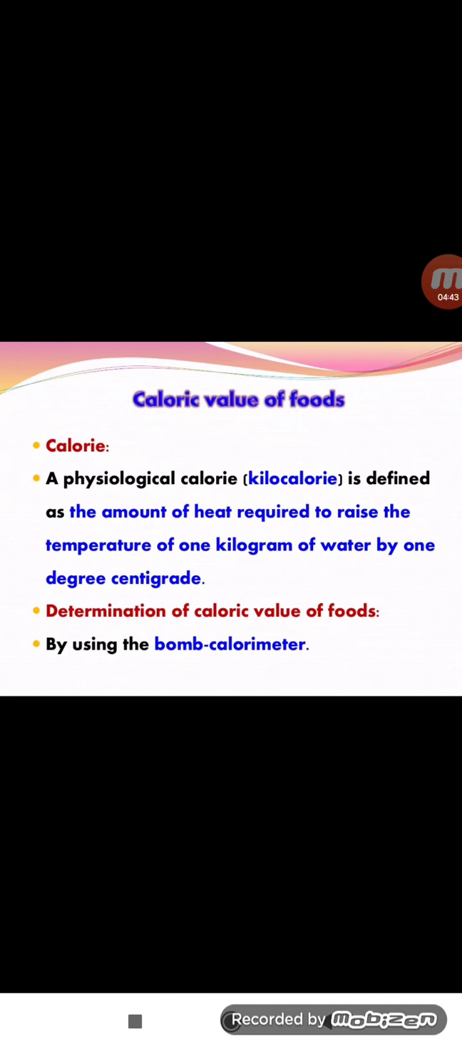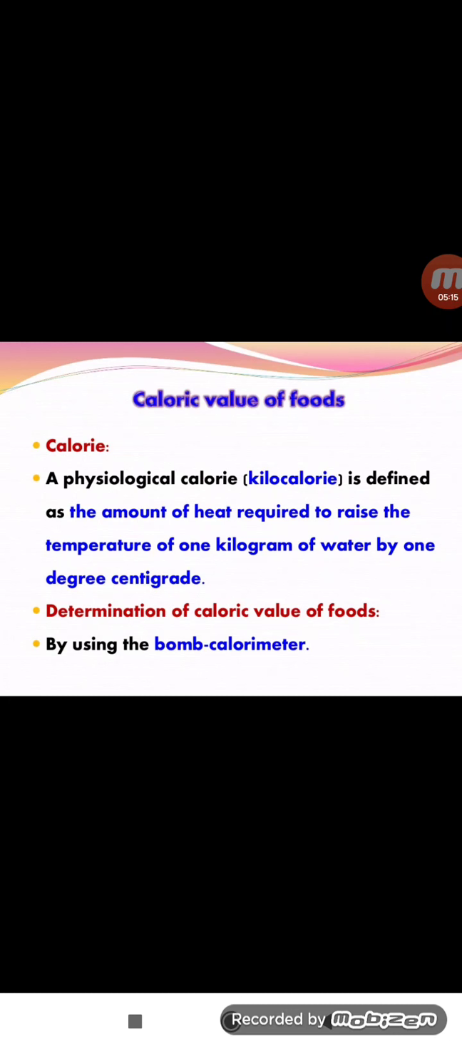The next one is the caloric value of foods. First of all, what is a calorie? Calorie is also known as a kilocalorie. The calorie and kilocalorie are physiologically determined. What is the definition of the calorie? The literal definition is the amount of heat required to raise the temperature of 1 kilogram of water by 1 degree centigrade.